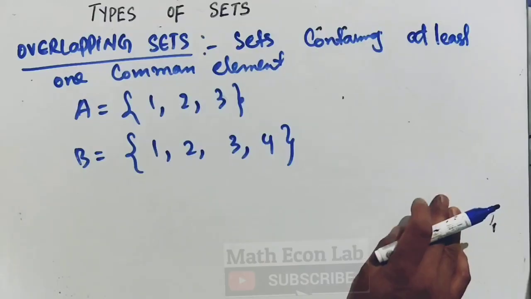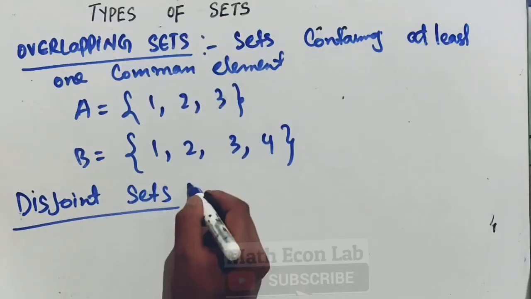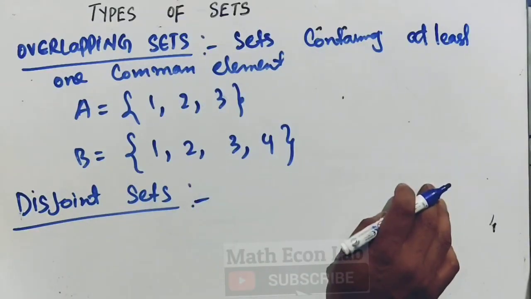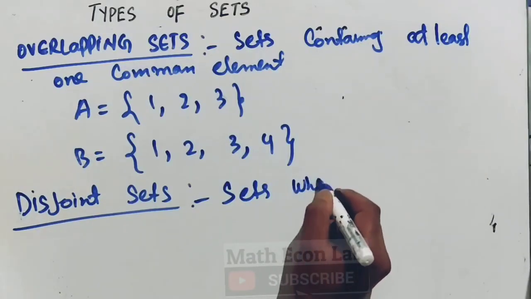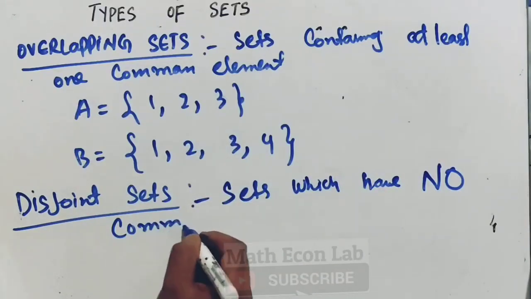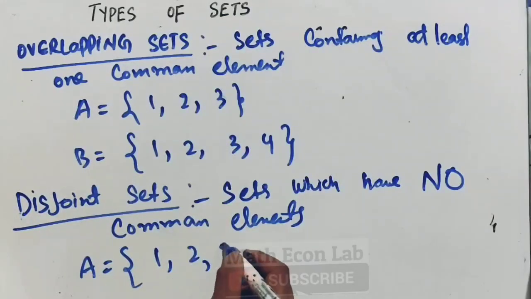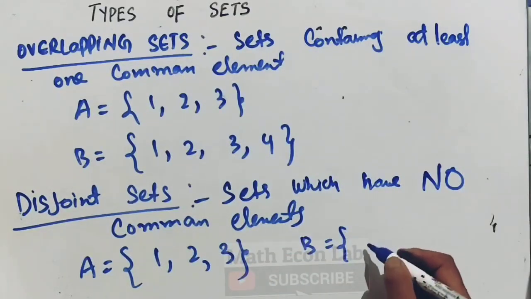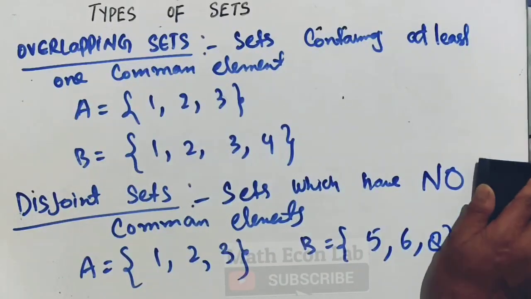Okay, now we have disjoint sets. So it's the opposite, that is, sets which have no common elements. Let us suppose we have a set A with 1, 2, 3, and another set B which contains 5, 6, 8. Okay, these two are disjoint sets because they have no common element. Okay, so let me wrap this up also.